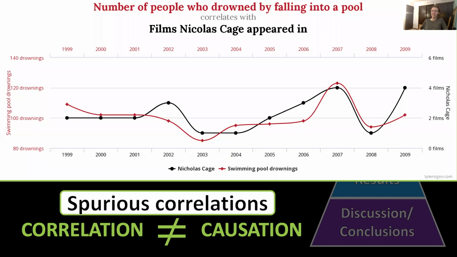Another fun reason why that's not true is what we call spurious correlations. These are things that just happen to be related for no reason that anybody can actually think of. There's a beautiful website that lists a bunch of these spurious correlations. You can see this in the bottom right corner. Here are a couple that I find particularly interesting. Did you know that the number of people who drowned by falling into a pool correlates with the number of films that Nicolas Cage appeared in? Try to think about what might be causing that. What third variable? I don't know what it is. These just randomly happen to match.